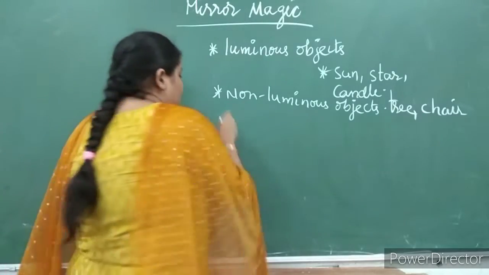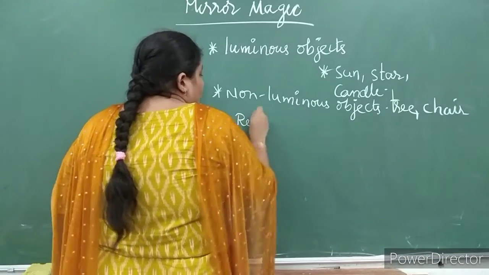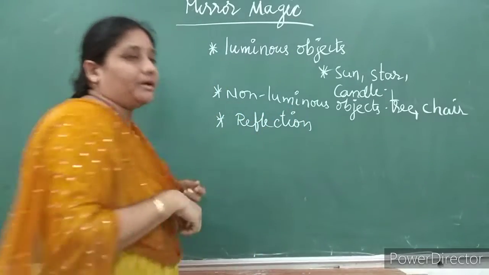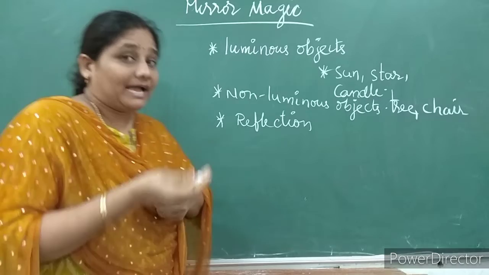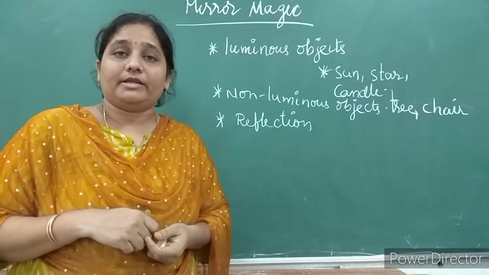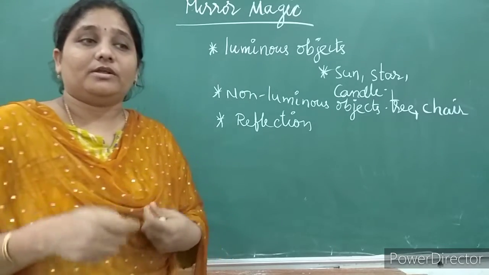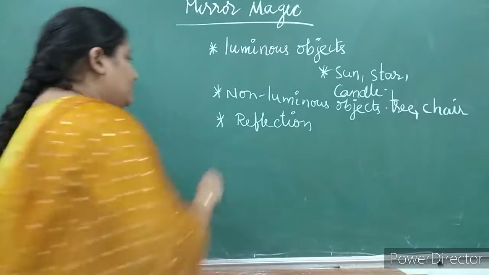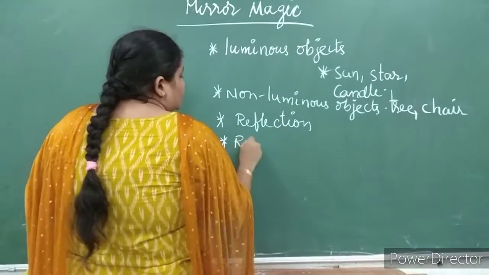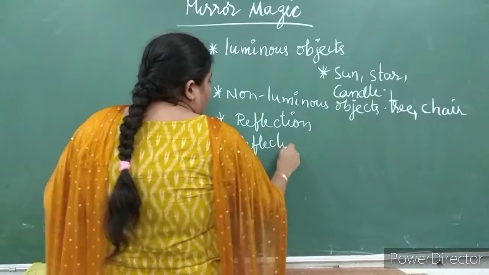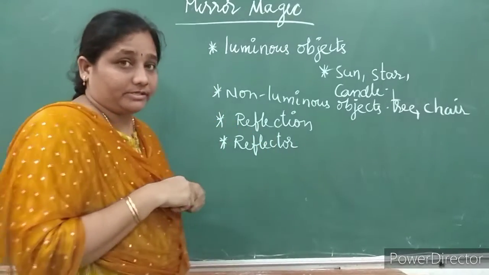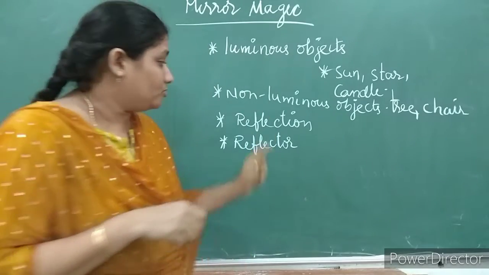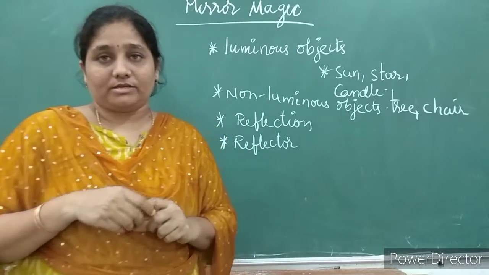objects. After that, you came to know about the word reflection, that is nothing but bouncing back of the light, an activity I did with the help of a mirror. Some of the children sent me pics of what you did with aluminium foil. The objects which are able to reflect light, you came to know as reflectors.